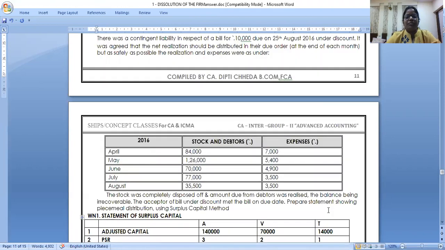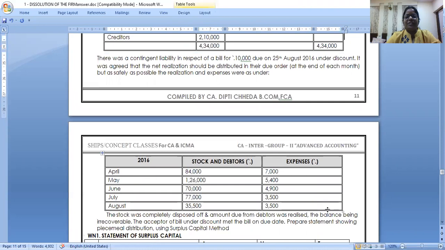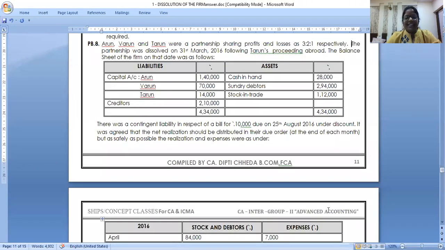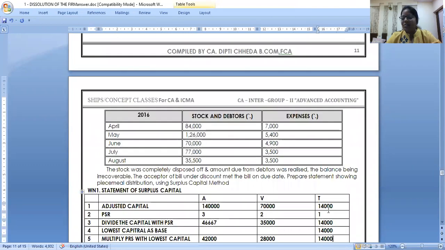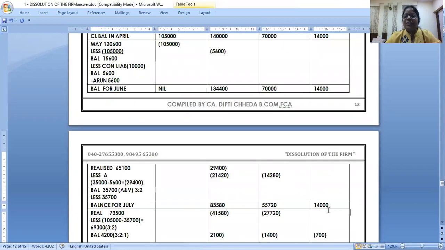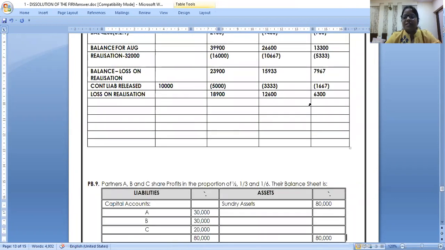The question is in front of you on the screen. If this were a face-to-face class, I'd give the marker to Naveen. Try. Tell me whether your loss is correct or not. Can you tell me the total of this loss? 18,900, 12,600.